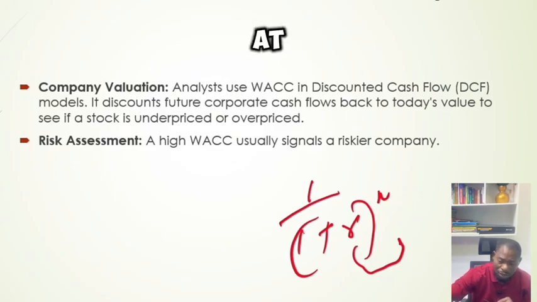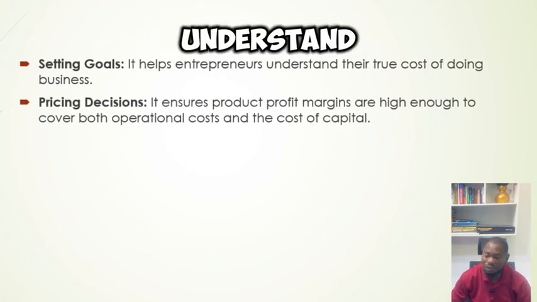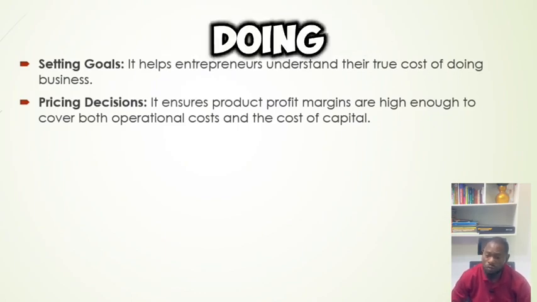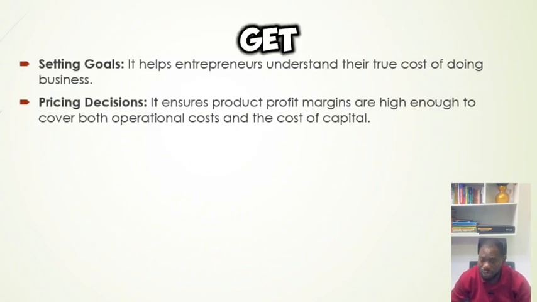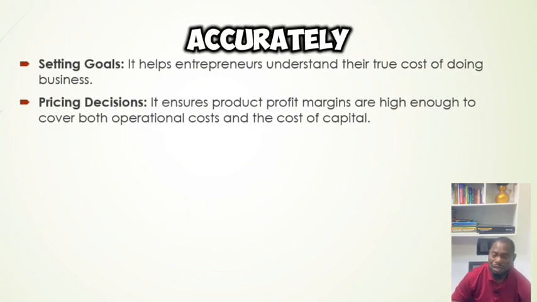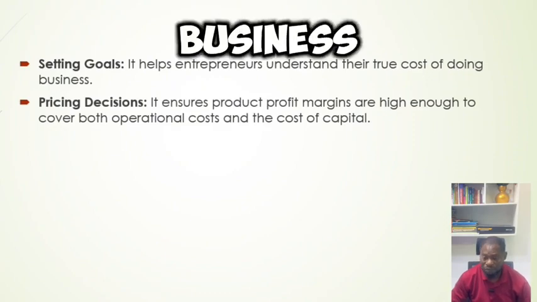Okay, so let's look at another one. Small business owners. How do small business owners use it? It helps entrepreneurs to understand their true cost of doing business. Because if you are doing business, you need to know the cost of your capital. How do you get money to do your business? You get it either from debt capital or from equity. So by accurately calculating your WACC, it helps you to know the cost of doing business.